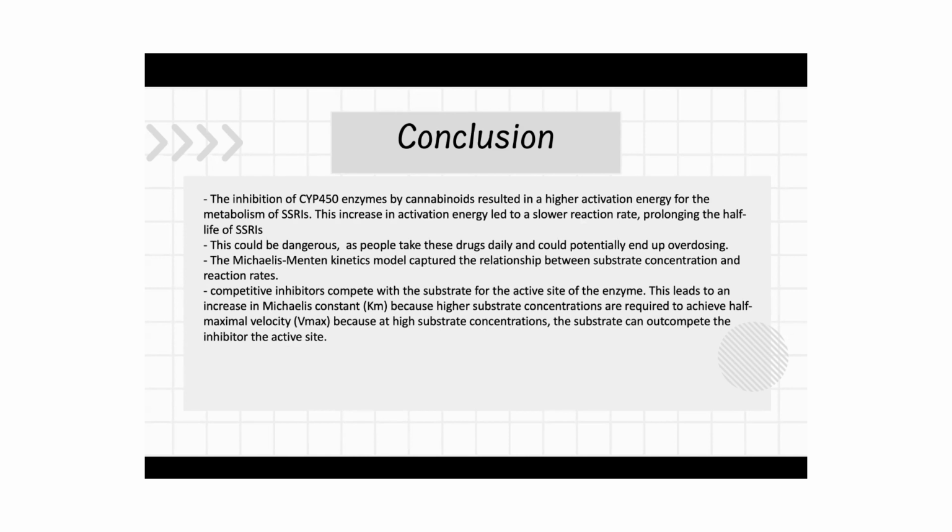The Michaelis-Menten kinetics model captured the relationship between substrate concentration and reaction rates. The derivation showed that higher substrate concentrations are required to achieve half-maximal velocity when competitive inhibitors are present. This would also lead to an increase in the Michaelis constant Km.